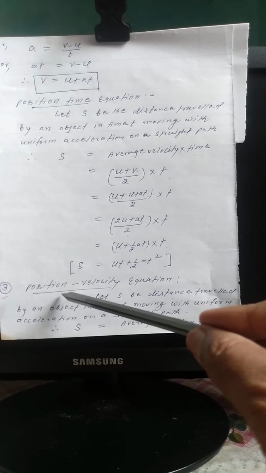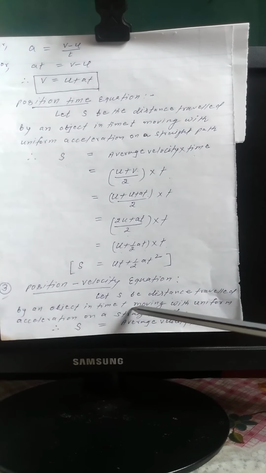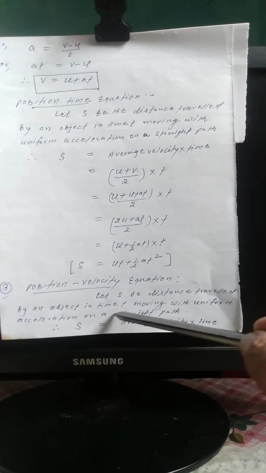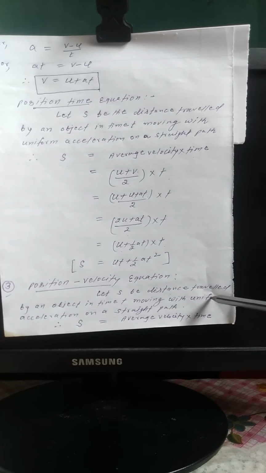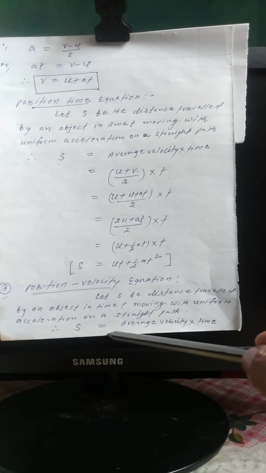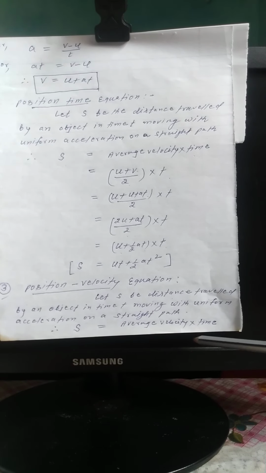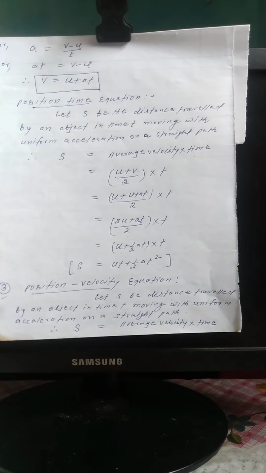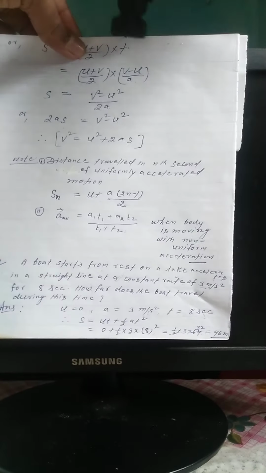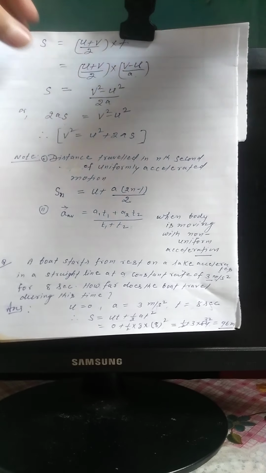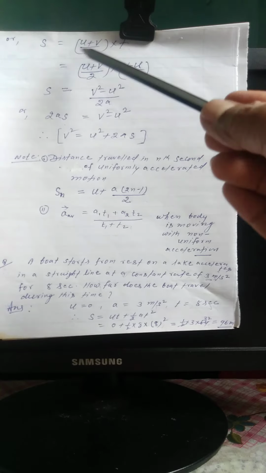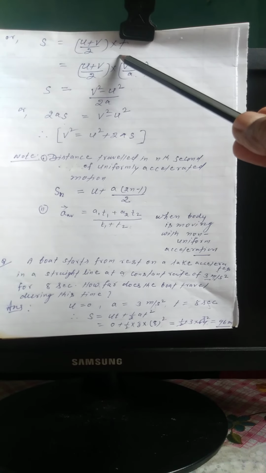Now the third equation is the position-velocity equation. Let s be the distance traveled by an object in time t moving with uniform acceleration on a straight path. Therefore s is equal to average velocity into time, or s = (u + v)/2 into t.